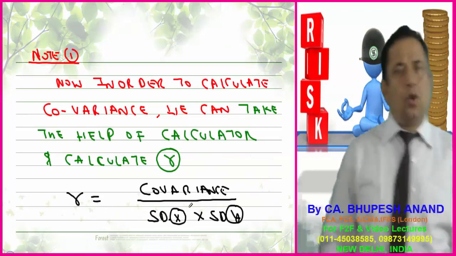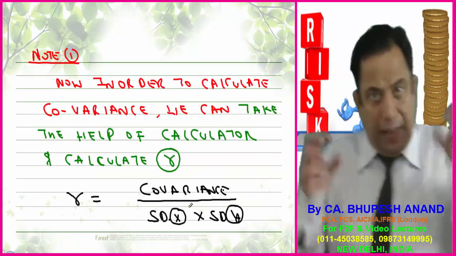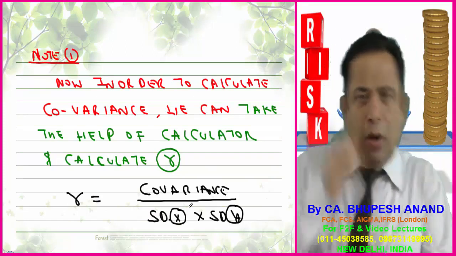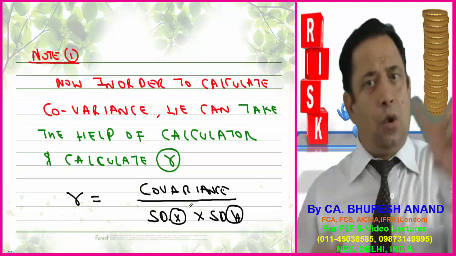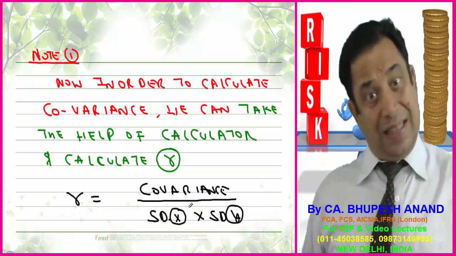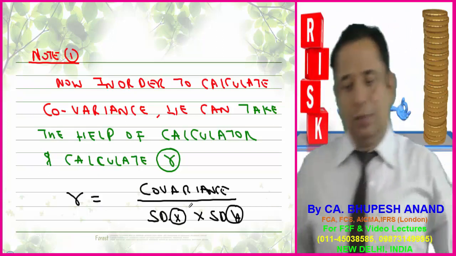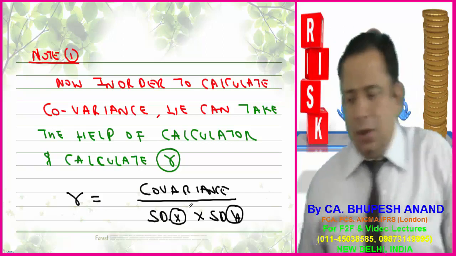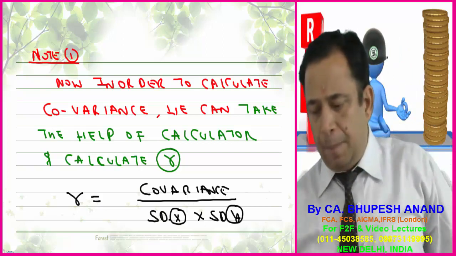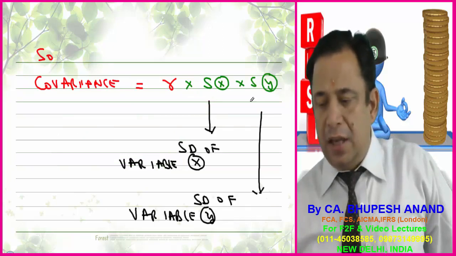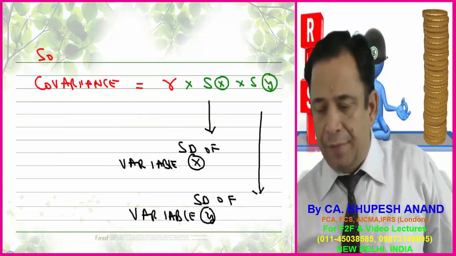Firstly, just write down this very important practical tip for you on how to use a calculator, how to calculate covariance, and how to calculate variance. We can calculate the standard deviation of x whole square and the standard deviation of y whole square. Then we can calculate R, and with the help of R we can calculate covariance. Just write down: R is equal to covariance upon standard deviation of x into standard deviation of y. Covariance is equal to R into this, where this is standard deviation of x, and this is standard deviation of y.